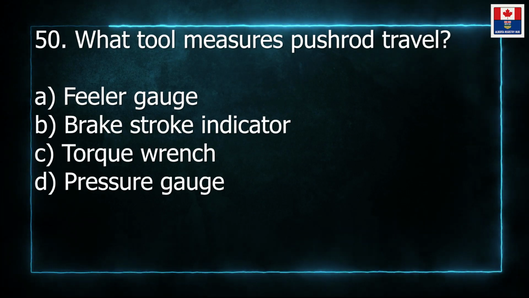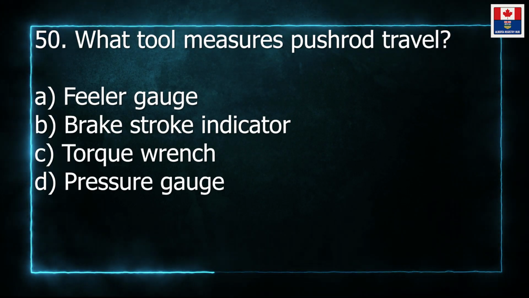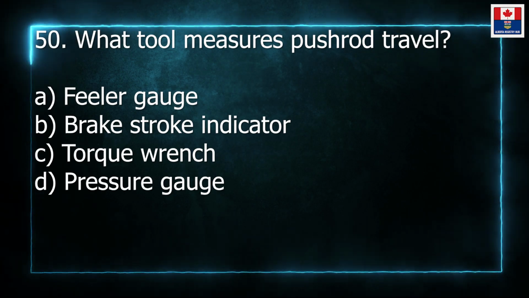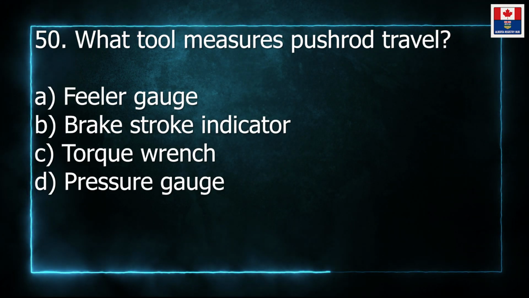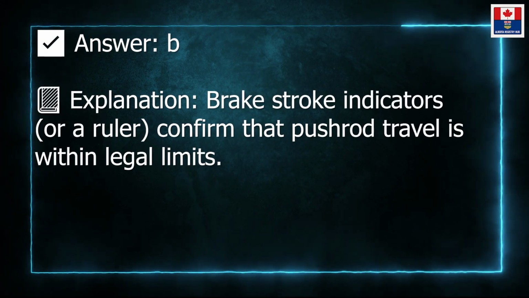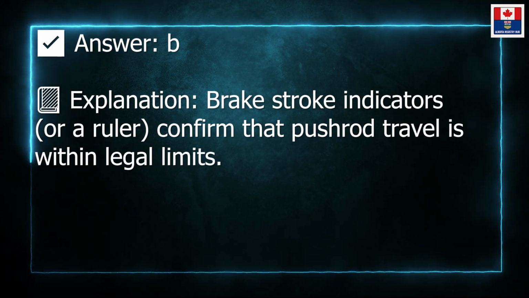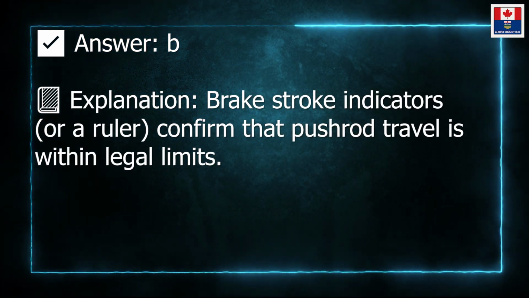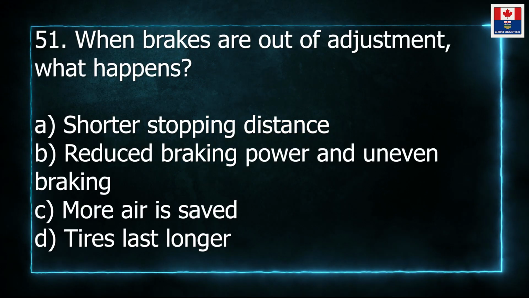50. What tool measures pushrod travel? A. Feeler gauge. B. Brake stroke indicator. C. Torque wrench. D. Pressure gauge. Answer B. Explanation. Brake stroke indicators or a ruler confirm that pushrod travel is within legal limits.